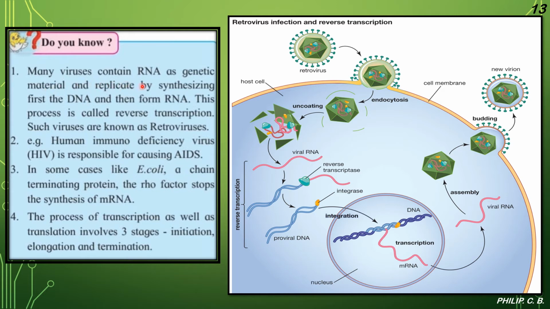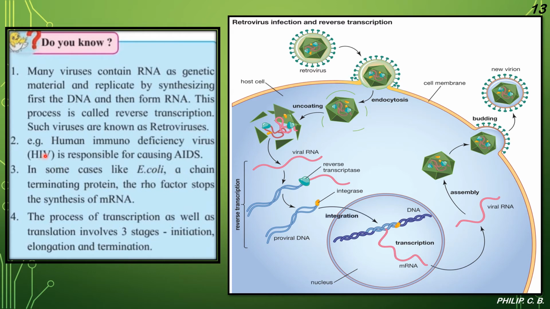So many viruses contain RNA as genetic material, right, and replicate by synthesizing first the DNA, then forming RNA, as we saw in the present case of central dogma, DNA forming mRNA. This process is called reverse transcription. Such viruses are called retroviruses. So here we saw how reverse transcription takes place in the case of a retrovirus. That is why I put the image of the retrovirus, showing how it takes place.